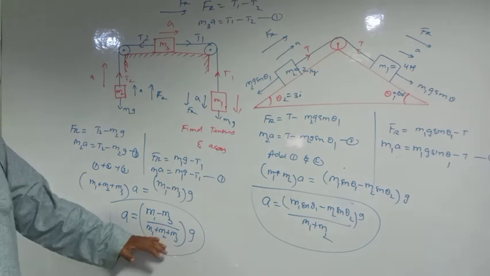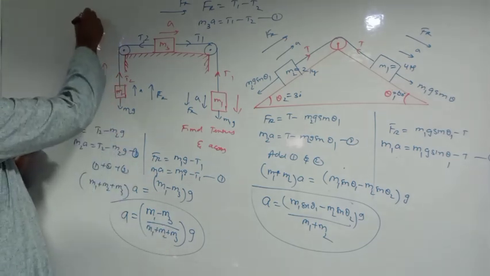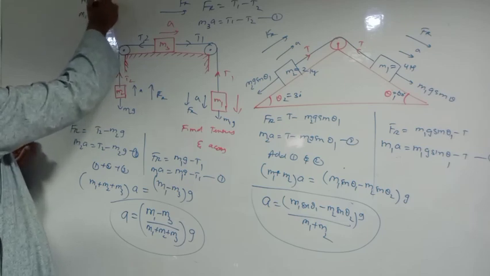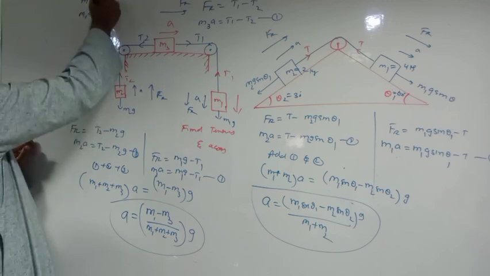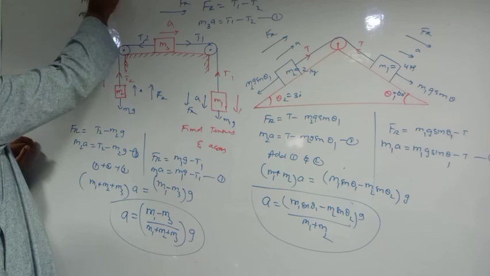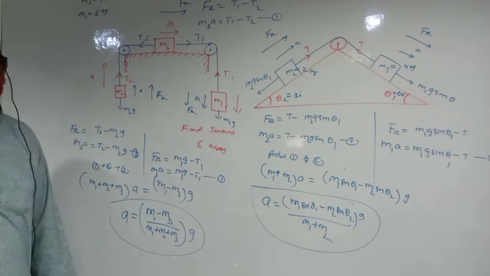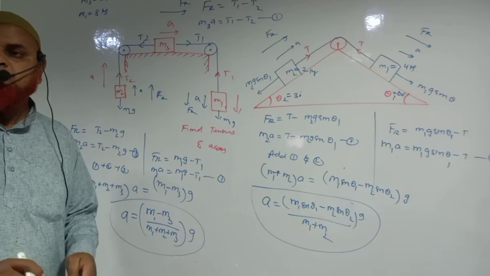Once you get the acceleration, now I'll write the formula. I'll write the values here. m1 is 4 kg. m3 you just imagine, this time we're taking a little bit more, 8 kg. m3 you take it as 6 kg. m2 you take it as 4 kg. That's it. That's enough to find out the solution. Masses are enough here because angles are not present in this case.